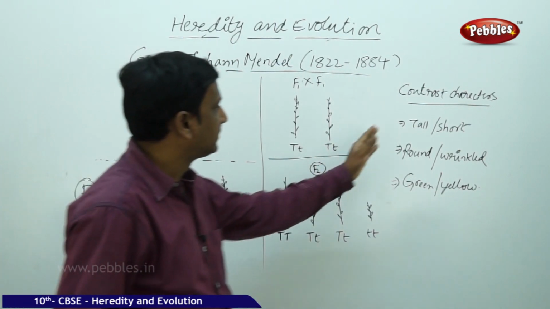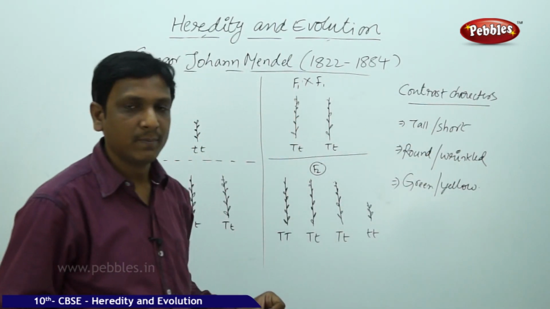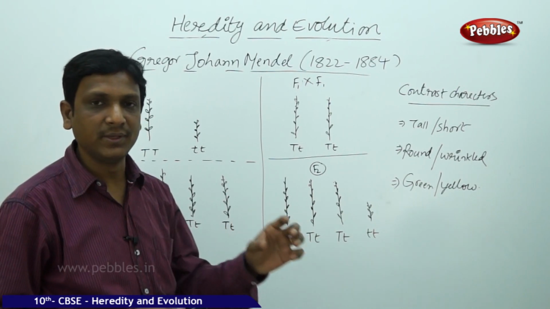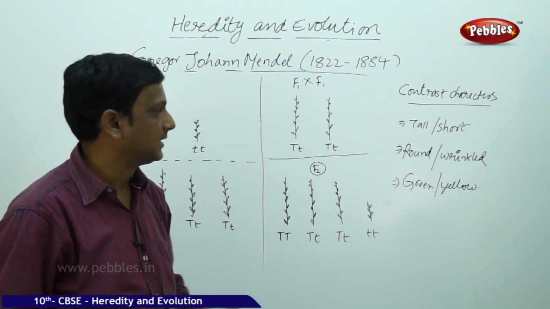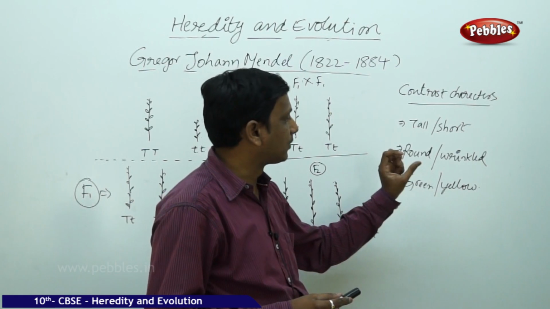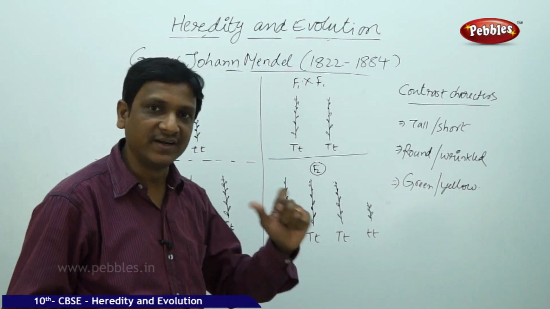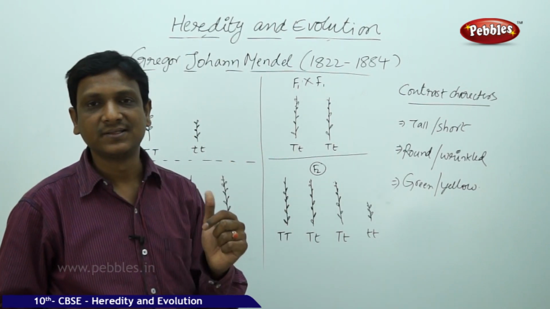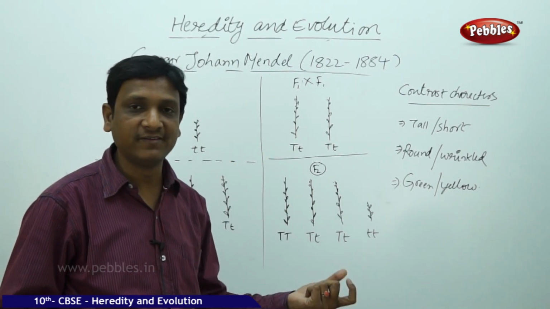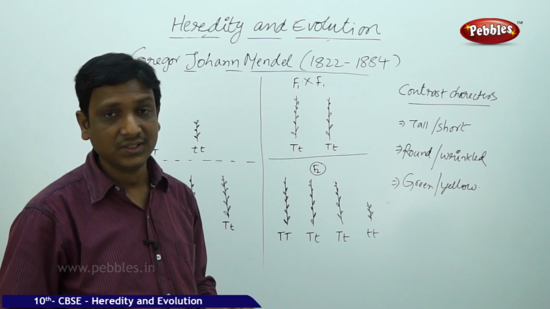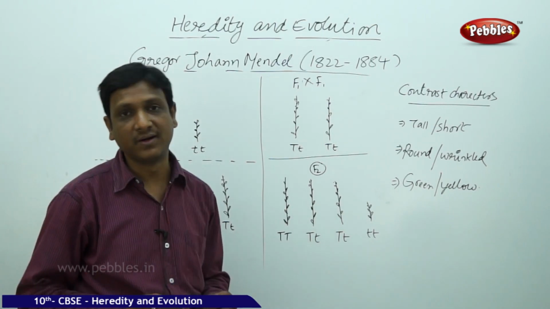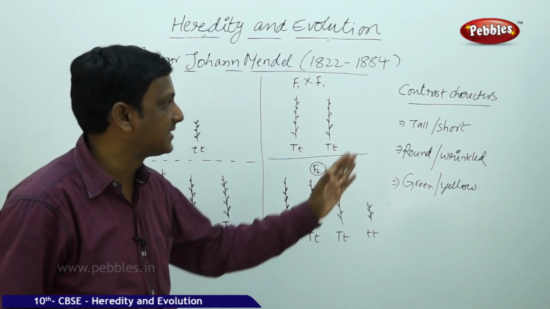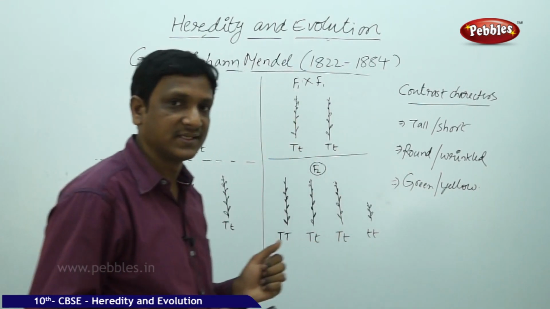What are those? Tallness and shortness. Pea plants have contrasting characters. Some pea plants are tall, some are short. Some have round seeds, some have wrinkled seeds. Some have green seeds, some have yellow seeds. Some have white flowers, some have violet flowers. So many variations are there in pea plants. That is the reason he selected the pea plants for his experiment.